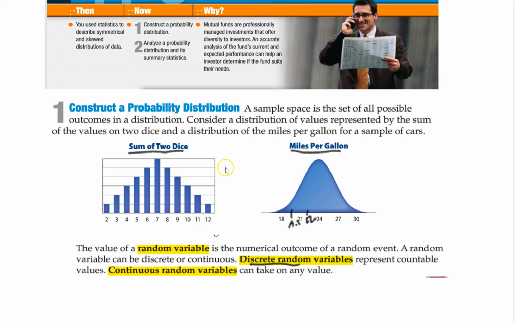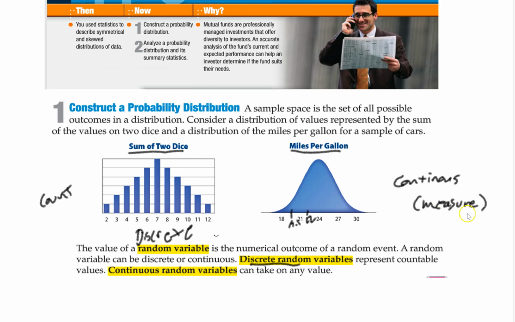We have names for these two. The one right here where it has to be certain values that fit in between, we call this discrete. Easy way to think about it is these are the ones you could count. You can count the values on the die and all that stuff. Right here we call this continuous. This one is like a measurement. Continuous data is anytime it falls in between. So like miles per gallon, does it have to be 18 or 21?